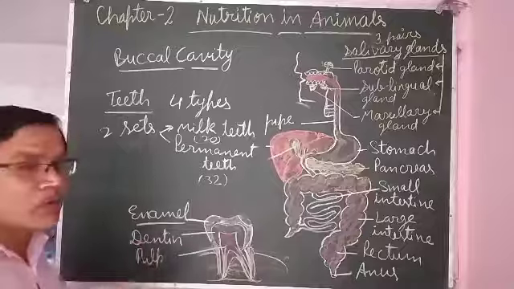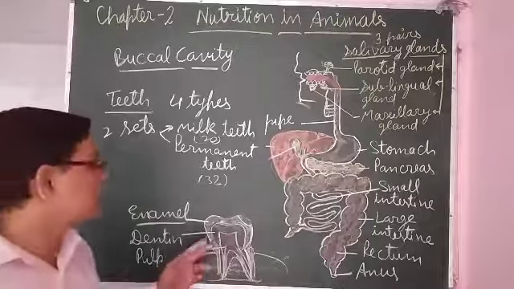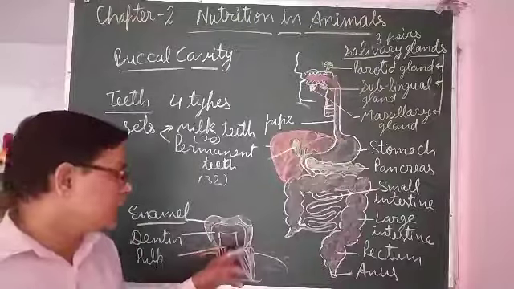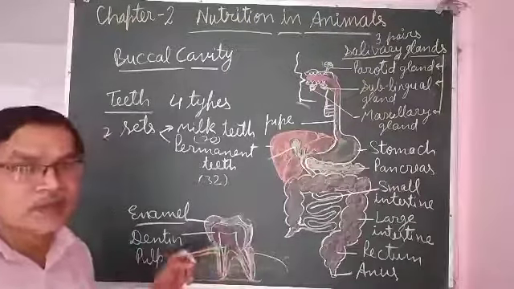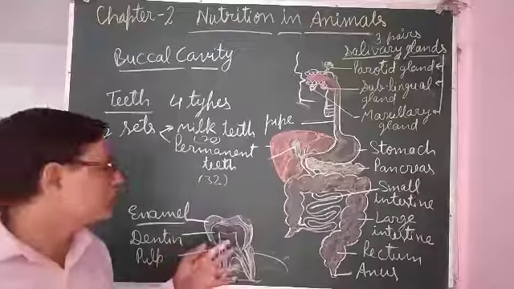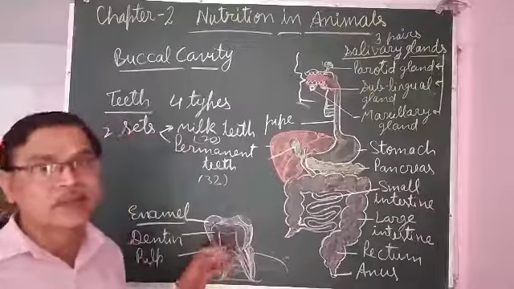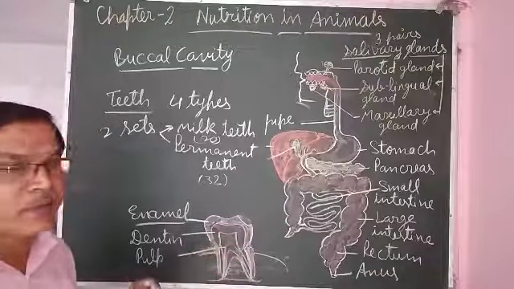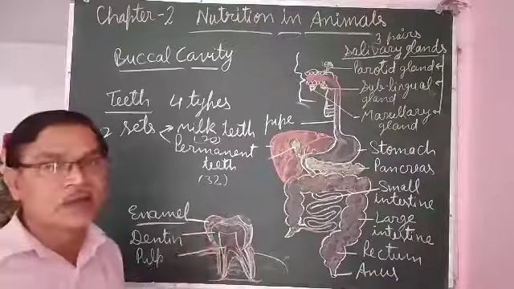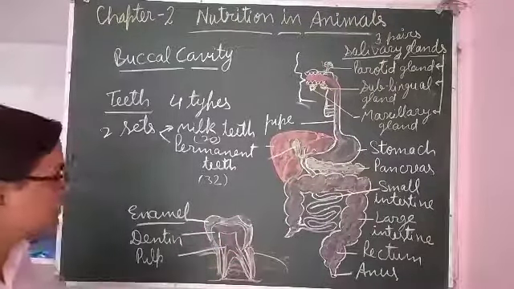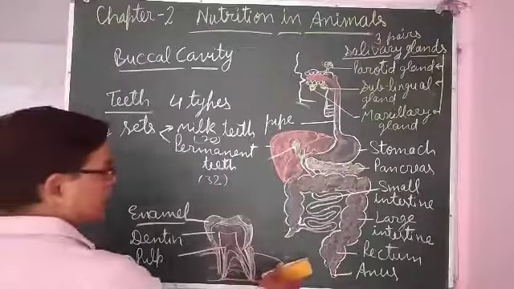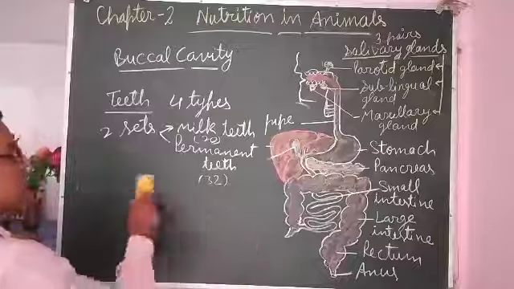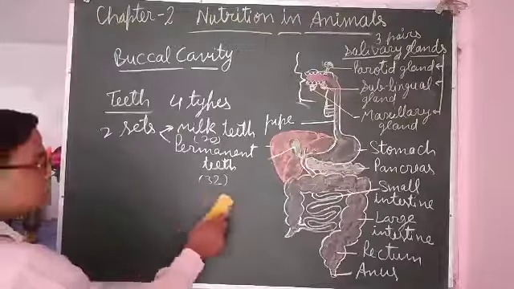Actually, how is a cavity formed? Some bacteria are found in our buccal cavity, and if food particles are there, they start to decompose them, and during that they produce some acids, and that acid destroys the enamel of the teeth and makes a cavity in the teeth. So we should clean our teeth properly, and we should not let food particles remain in the mouth.